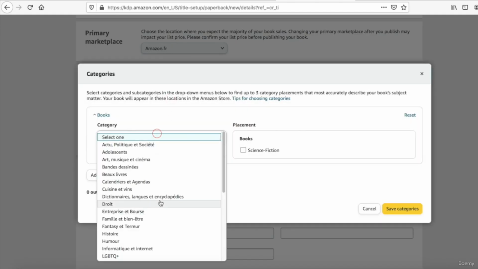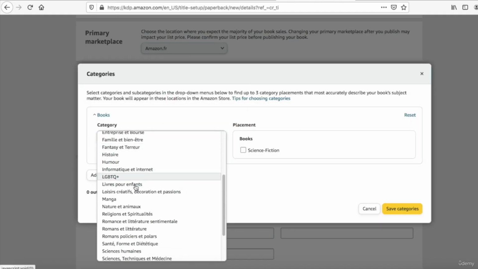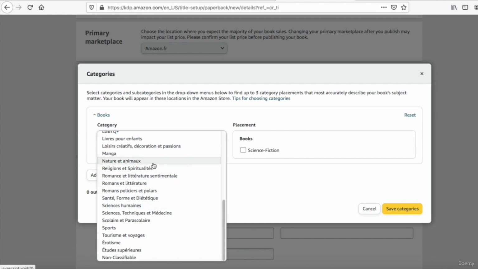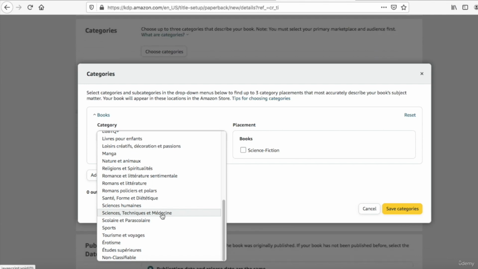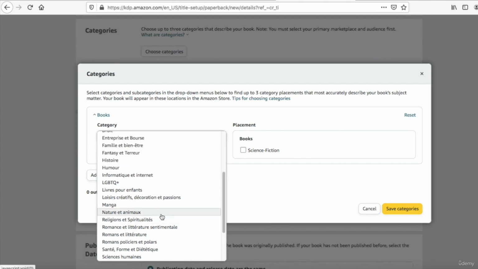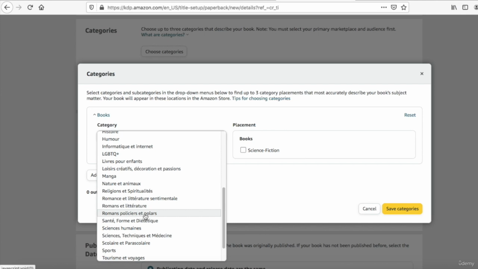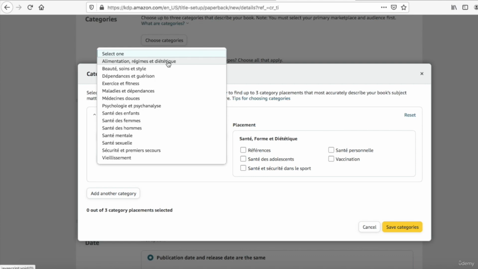Regarding the categories, you see they are in French, so you need to use Bard or DeepL to know where to publish, okay? So here, I will go in Santé, Forme et Diététique. Diététique again.